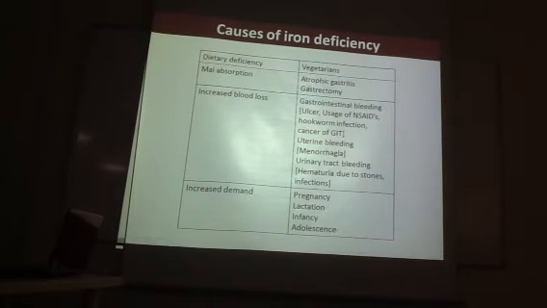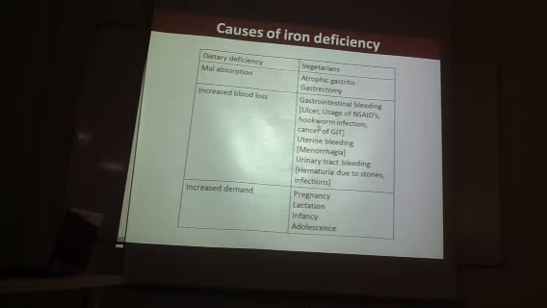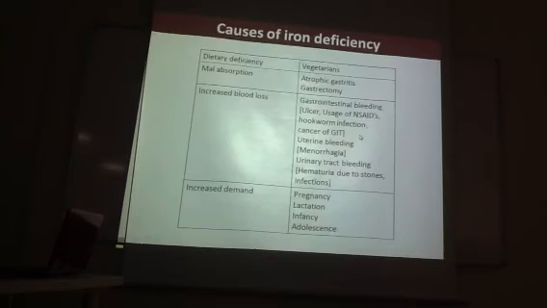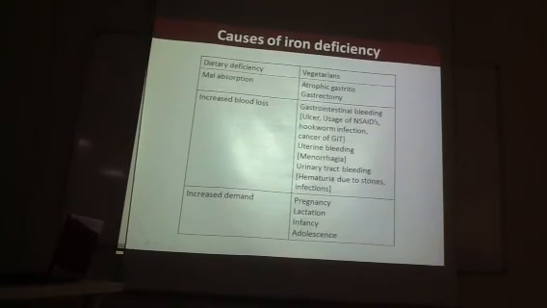Okay. So for example, if anything happens to the GIT, for example stomach gastritis or gastrectomy, that will lead to iron deficiency because food cannot be broken down. So it's not absorption in the stomach; the stomach just has the role of breaking down. And anything in the gastrointestinal tract which leads to bleeding, there is a loss of blood itself, that will cause iron deficiency. So all this we discussed in the class.